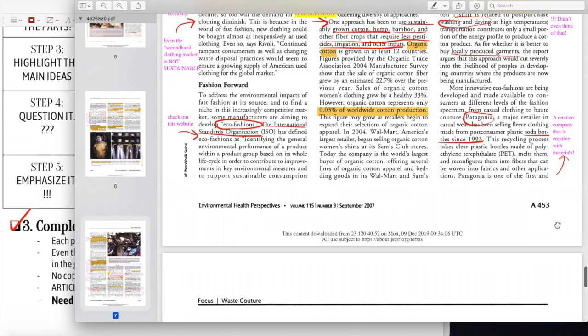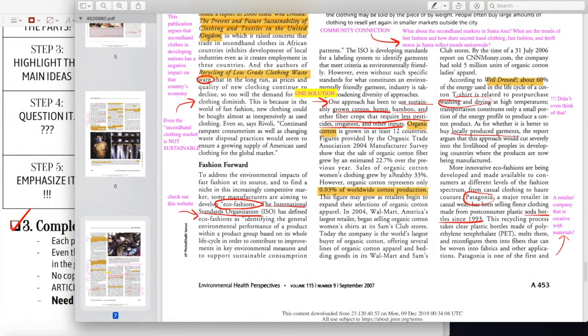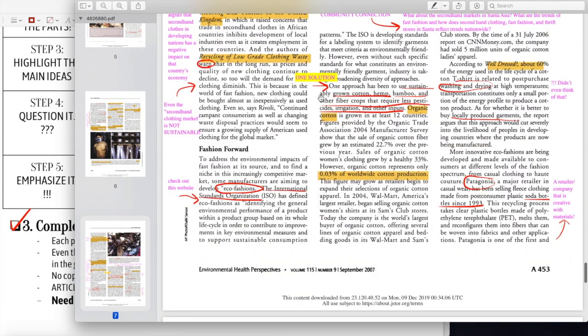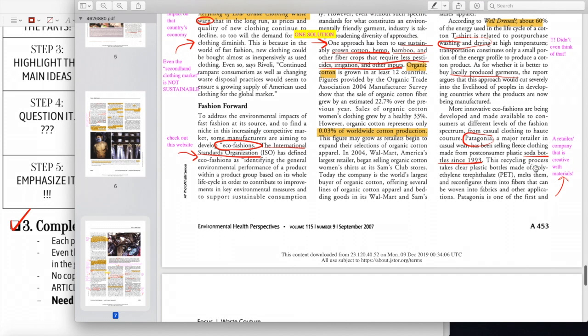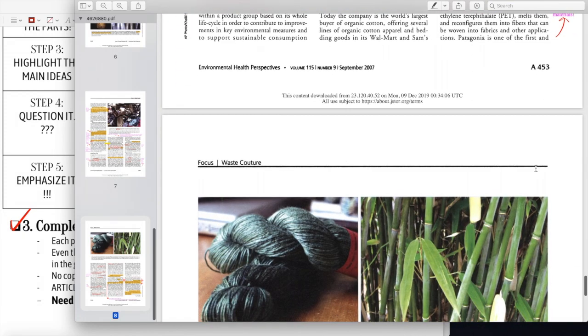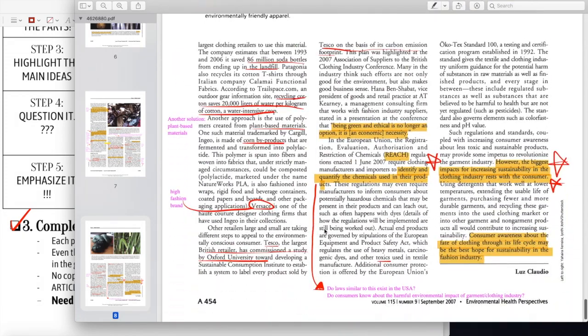So I went ahead and carefully annotated the entire article. I am going to be posting this annotated PDF on Canvas so you can see exactly how I annotated it, how I labeled everything, circled, highlighted, wrote comments, wrote questions, wrote out main ideas. This is really important for you to do. I want the articles to be completely marked up with different colors, different ideas. I know that you learned how to annotate in Mr. Garcia's English class, so you have to put in that same thoroughness into these articles as well.